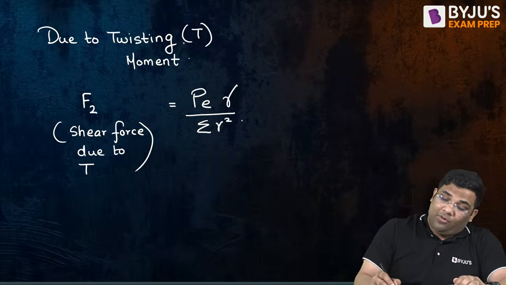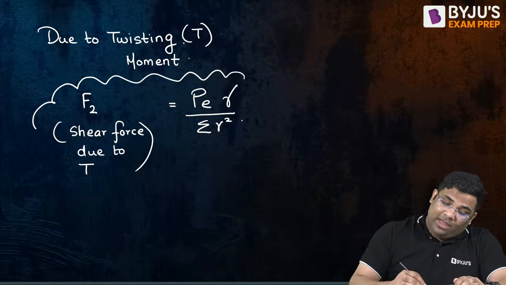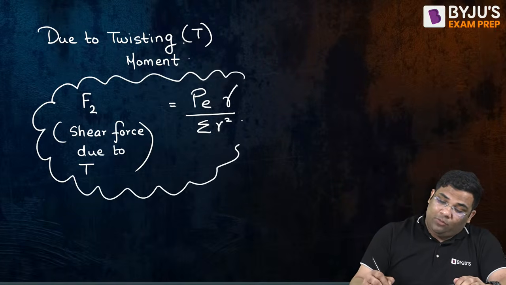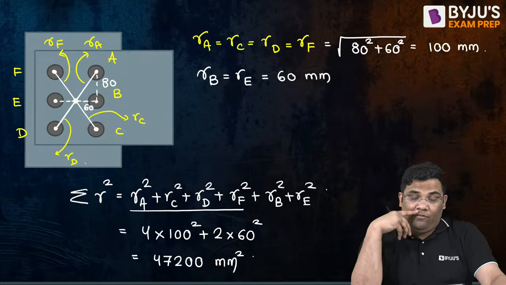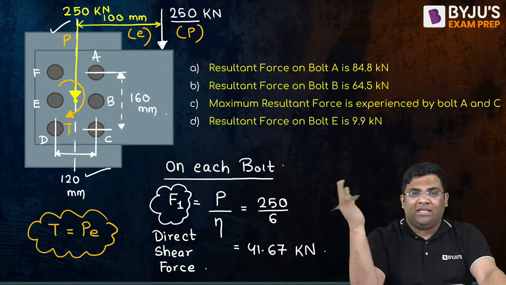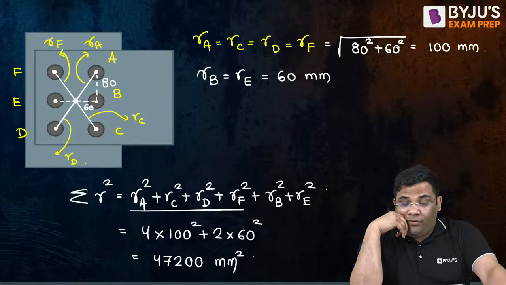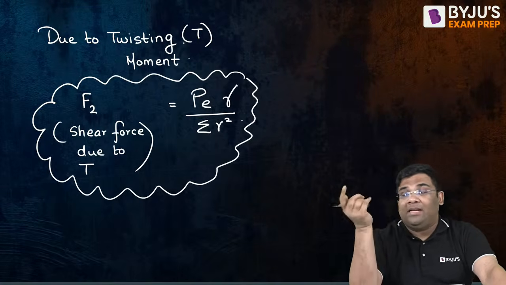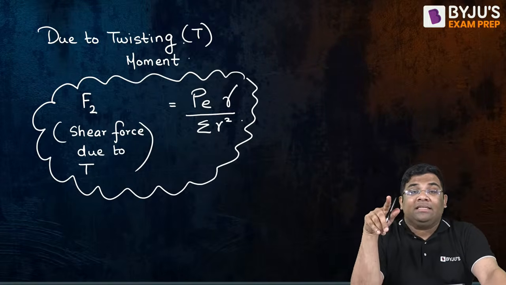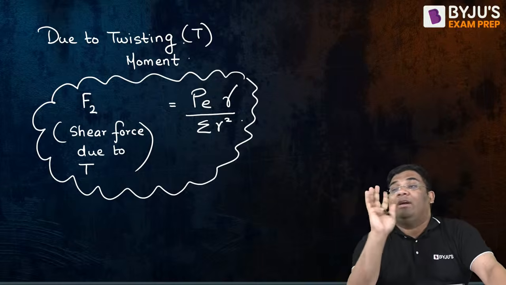Now coming to this formula. F1 was the same for all the bolts because it was an equal distribution. Now F2 depends on the radial distance, which means F2 will be different for different bolts.